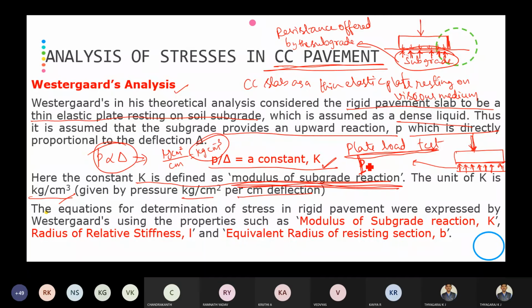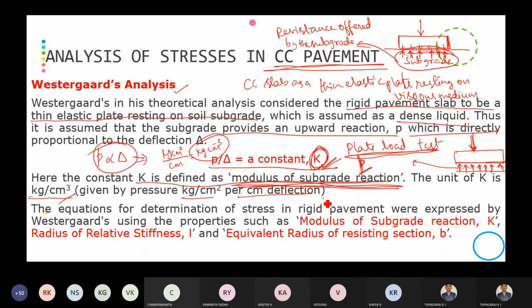Westergaard assumed that a thin elastic plate is resting on the dense liquid. Based on that, he arrived at this equation with the constant called K, that is the modulus of subgrade reaction, the resistance offered by the subgrade.